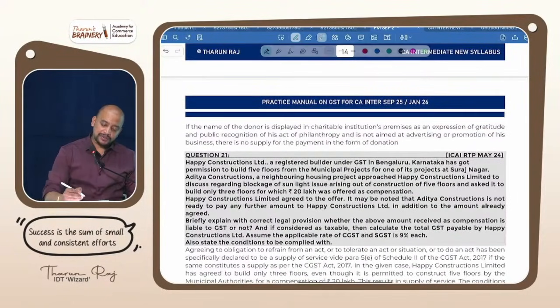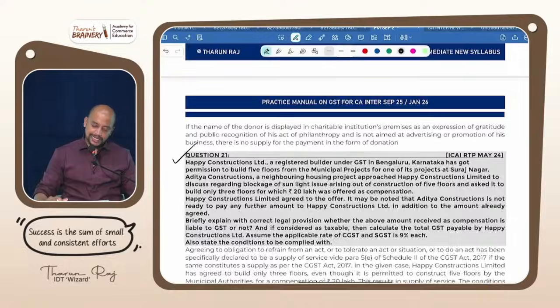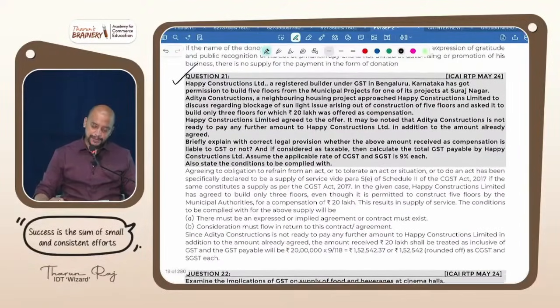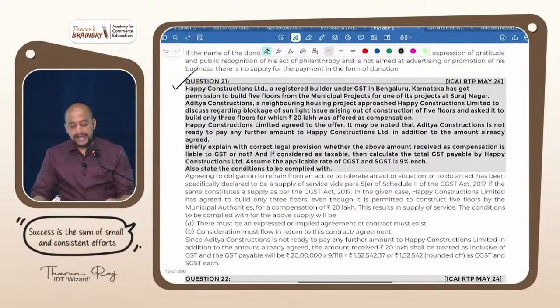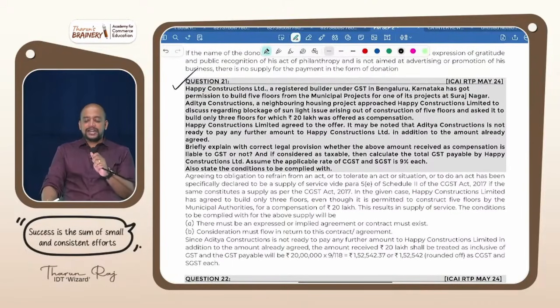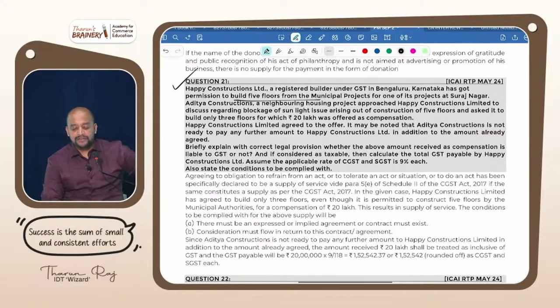Happy Constructions Limited, like that one question is there. You see that page number 15, practice manual. Happy Constructions Limited, a registered builder under GST in Bengaluru, Karnataka, has got permission to build 5 floors from the municipal projects for one of the projects at Suraj Nagar.